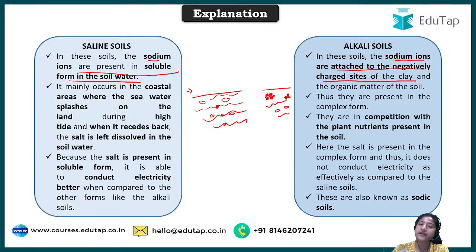And when water is provided at the water table level, these sodium ions have the nature of getting dissolved in water. That is the basic difference between saline and alkali, and I hope you get this.